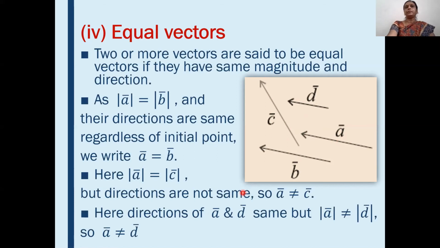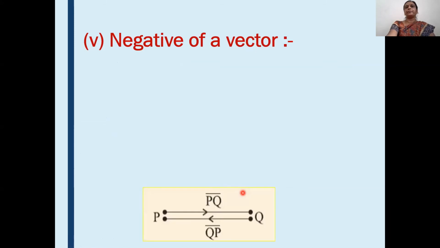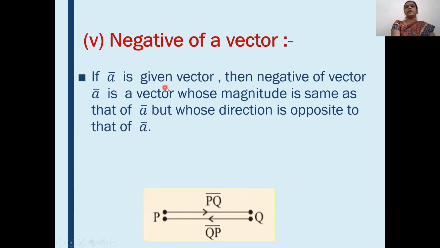Okay. Then we will see the negative of a vector. If a bar is a given vector, then the negative of vector a bar is a vector whose magnitude is the same as that of vector a bar, but whose direction is opposite to that of a bar. Negative vectors have the same magnitude but opposite direction. See here from the diagram, PQ and QP: their magnitude is the same but direction is opposite. Then that type of vectors are called negative vectors.